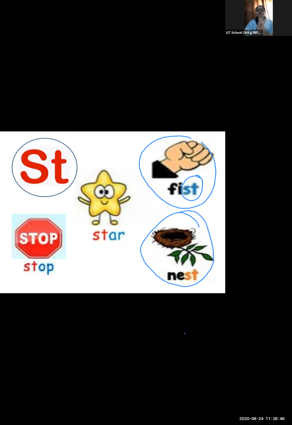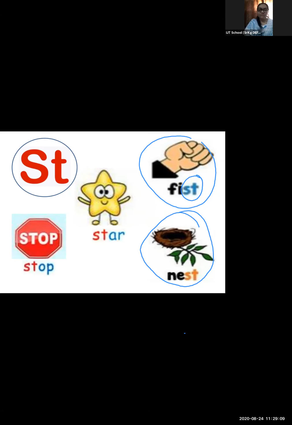So in this way, you have to teach your child, show them some related pictures, say them to read, recognize the word, read the word, and where can you find this blending sound, in the beginning or at the end, and which blending sound can you hear? Yes, in the last, in guess. Yes, very good, good responses.